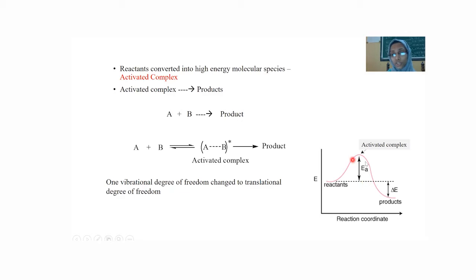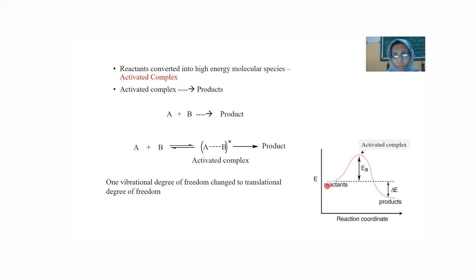This represents the energy profile diagram of the reaction. The x-axis represents the reaction coordinate. Reaction coordinate indicates the progress of the reaction, that is, what happens when the reactant is converted into product, the course of the reaction. That is, what happens to the bond lengths, where a bond is breaking and where a bond is formed. The y-axis indicates the energy changes that occur for the reactants during the reaction.